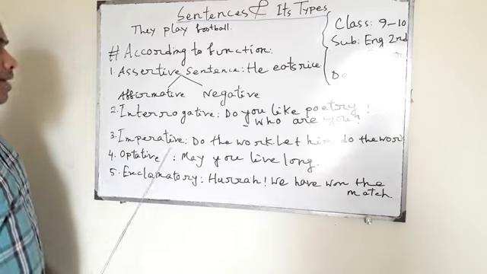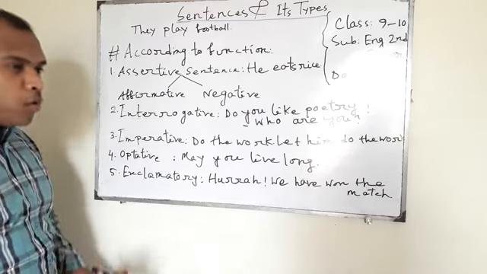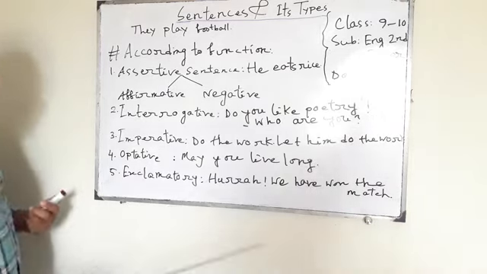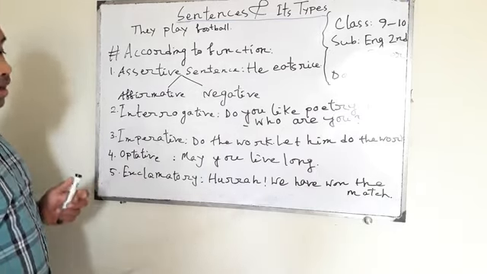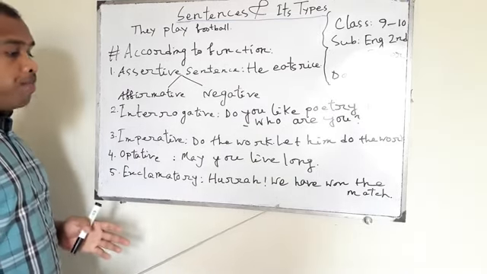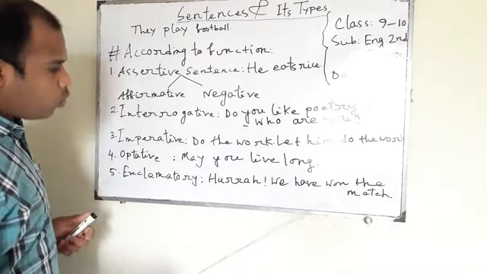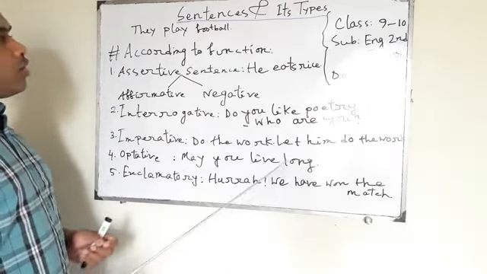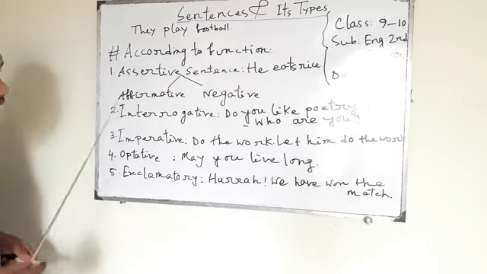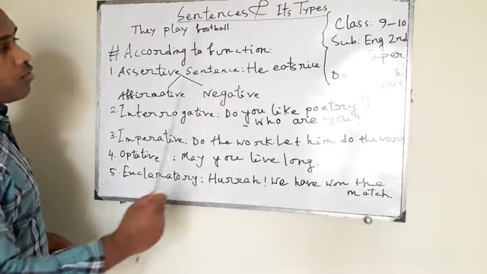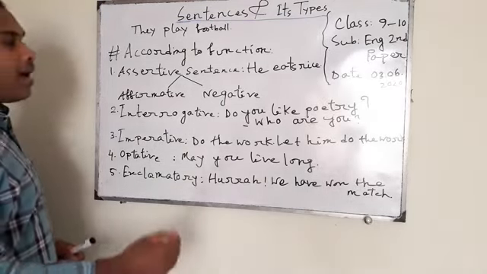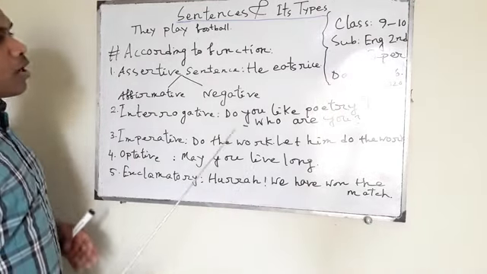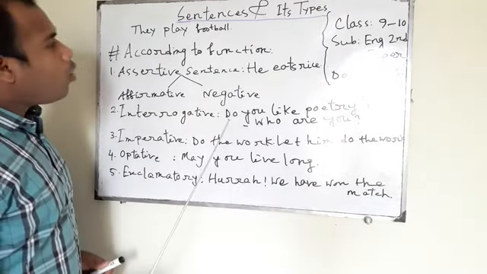We use this type of sentence to express our emotions, sudden feelings. Whenever we say hooray, bravo, we won the match, we use it to express our sudden feelings. So dear students, there are 5 types of sentences according to function, and you have to be clear about that. Don't be confused.